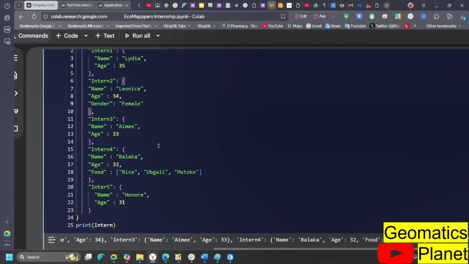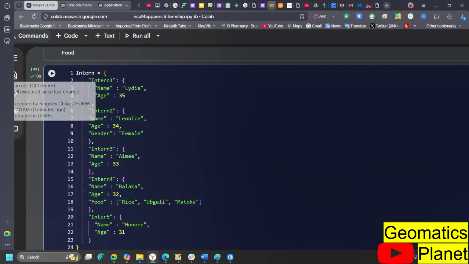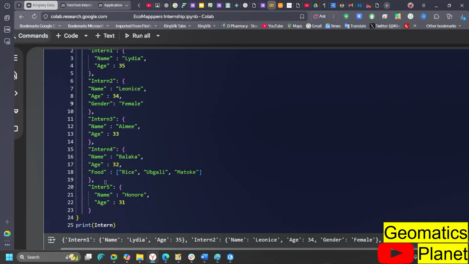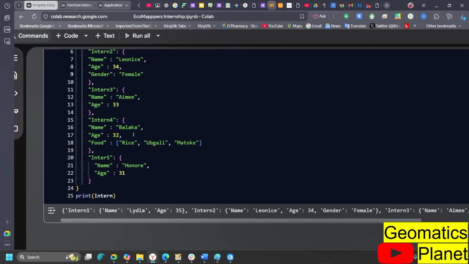If you look here now, you see that the dictionaries I created are not equal, and they are not the same thing. Balak has rice, food. Leonso has gender, but Lydia only has age, and this is the only thing she has here. So what it means is that if you want to create a nested dictionary, you can create each one different from the others.